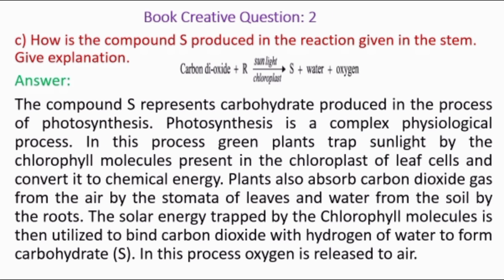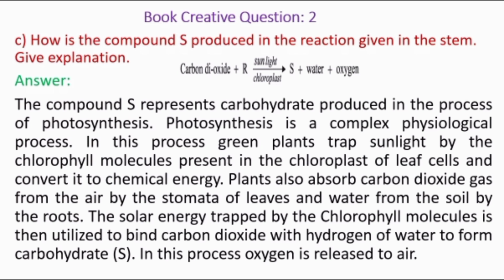Now move on to question number C. Here we will learn the answer of question number C. The question is, how is the compound S produced in the reaction given in the stem? Give explanation. Students, look at the chemical reaction. In this chemical reaction, S is a product. Compound S represents carbohydrate which is produced in the process of photosynthesis.